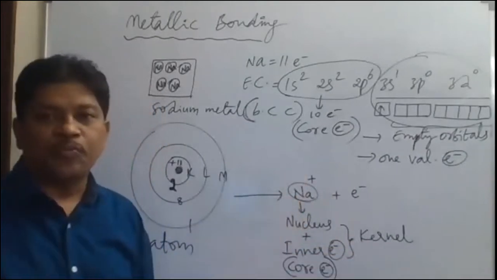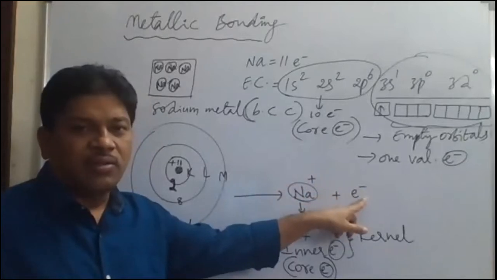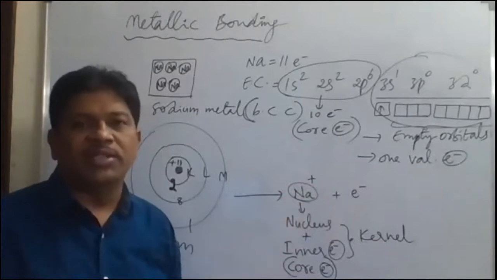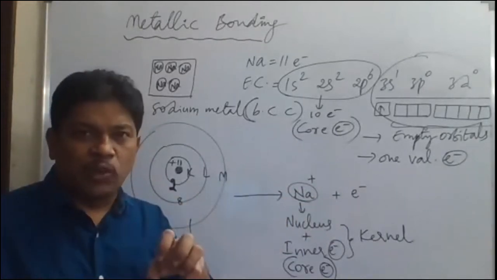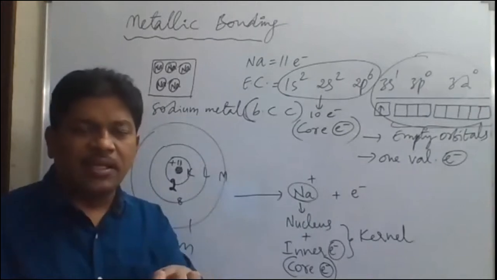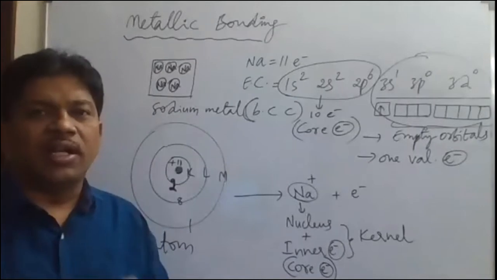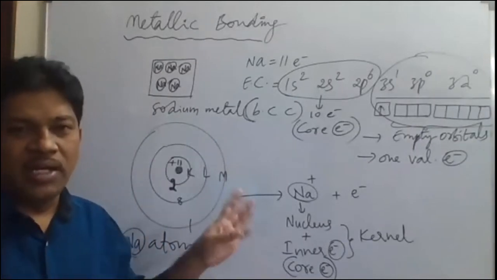Between this metal kernel and the electron, will the force be attractive or repulsive? Attractive force will be there. So that attractive force between the positively charged metal kernels and the electrons in the electron pool is called what? Metallic bonding. So this is about metallic bonding.